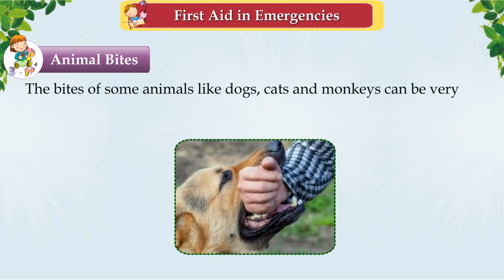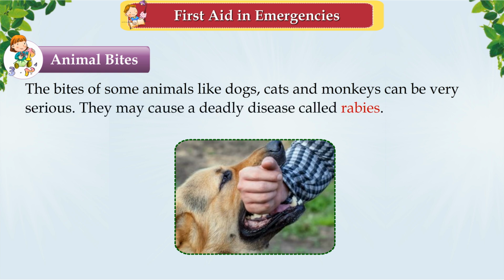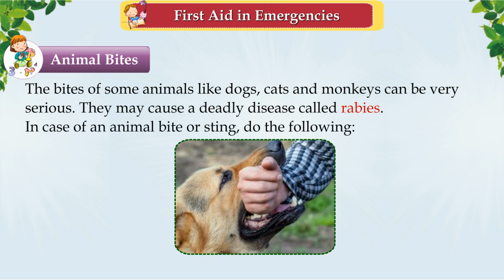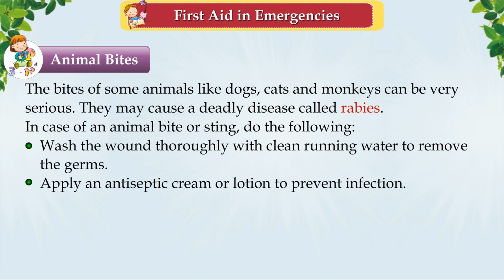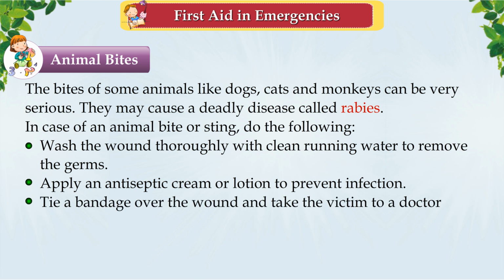Animal bites. The bites of some animals like dogs, cats and monkeys can be very serious. They may cause a deadly disease called rabies. In case of an animal bite or sting, do the following. Wash the wound thoroughly with clean running water to remove the germs. Apply an antiseptic cream or lotion to prevent infection. Tie a bandage over the wound and take the victim to a doctor immediately.